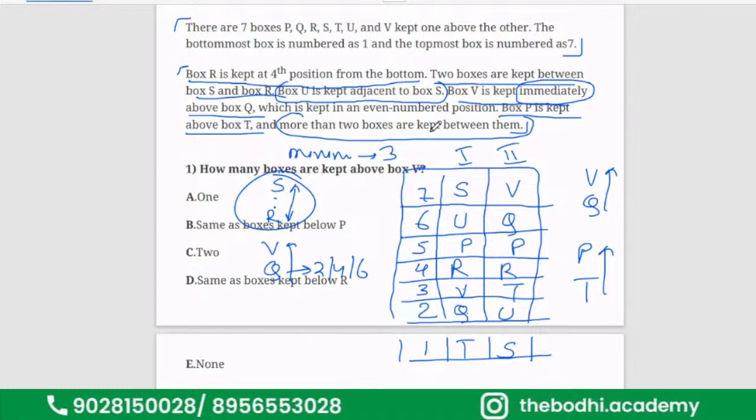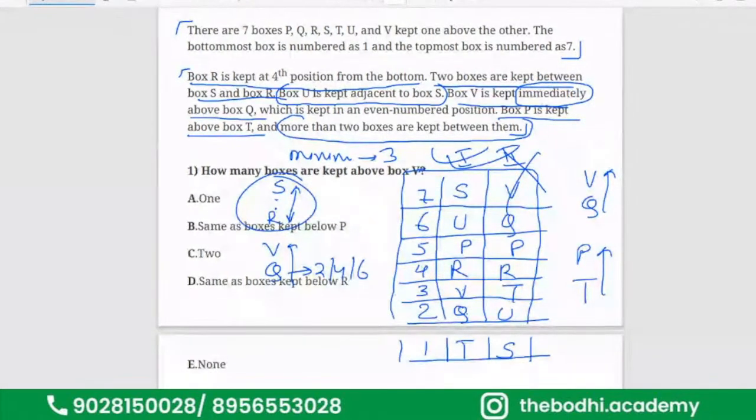So now see, between them means what? Between P and T. So if P is here, how many boxes are there in the first case? 1, 2, 3, R, V, and Q. In the second case, we have only one box. So this case will be eliminated. This case will withstand. So the answer will be your first one. Note it down. I'll give you time of 1 minute.